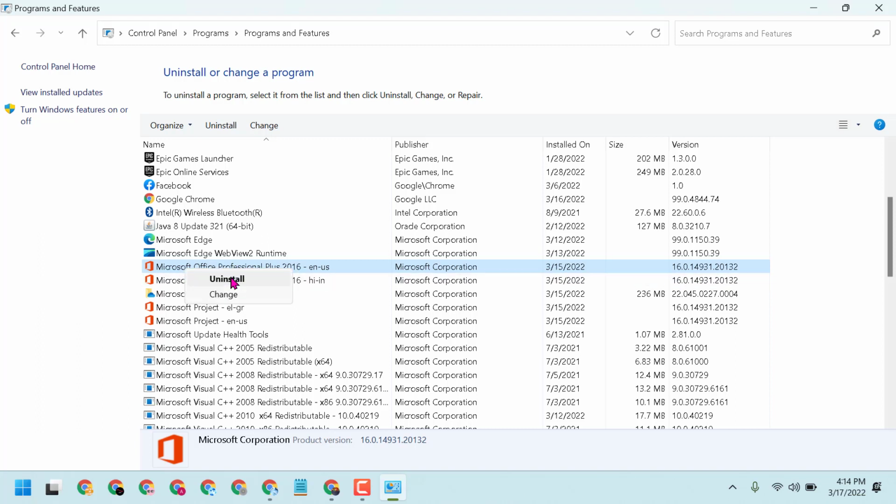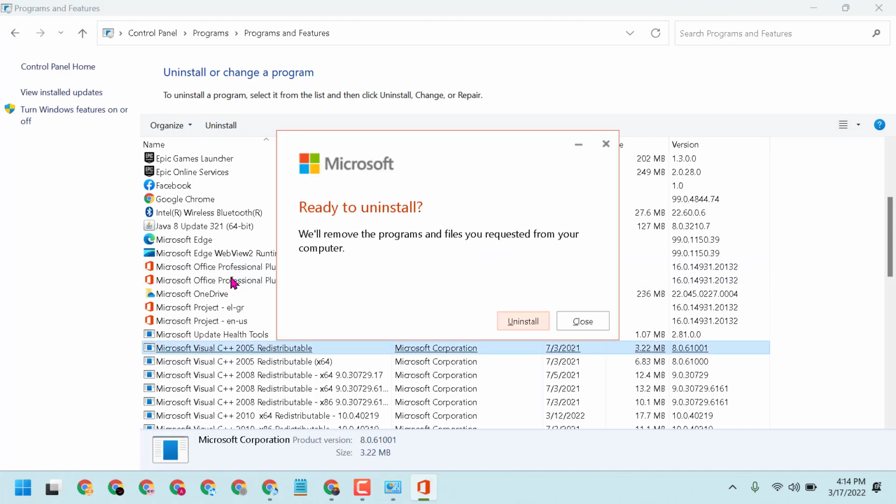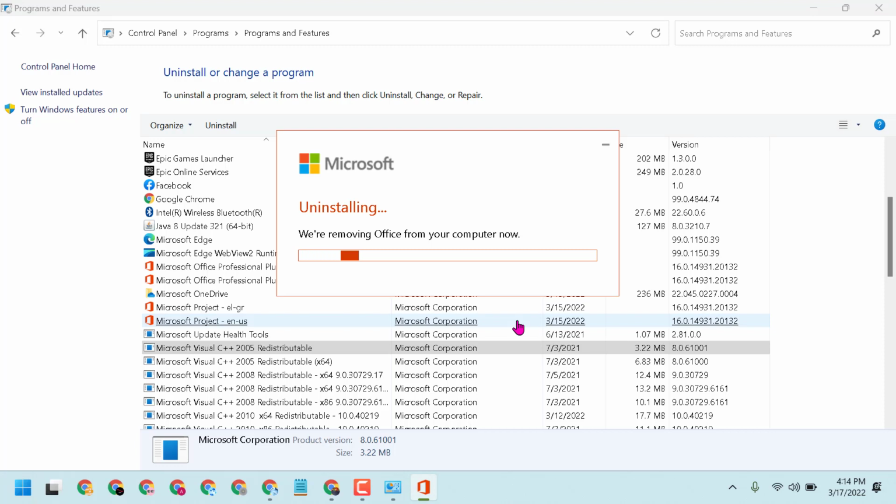It will ask permissions, so click on Yes. Ready to uninstall. We will remove the programs and files you requested from your computer. Just click on Uninstall. Now wait for a while till this uninstalling process completes.